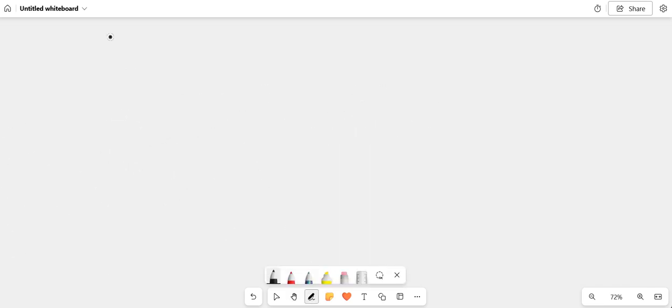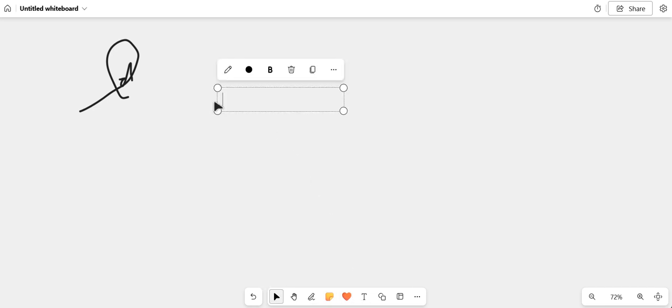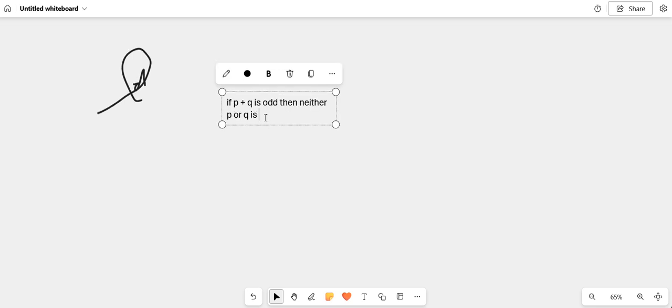Let's do part D. Part D is saying, if P plus Q is odd, then at least one of P or Q is odd. So just do the same thing. So if P plus Q is even, then neither P or Q is odd, or you can just say that P and Q are even then.